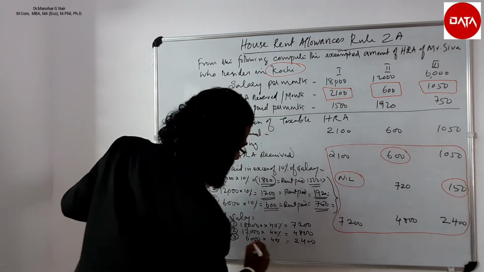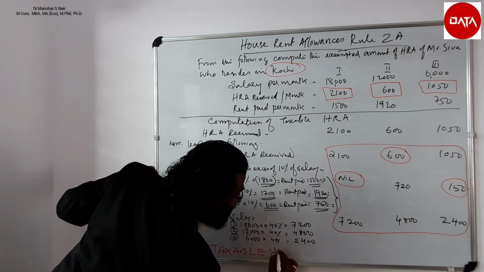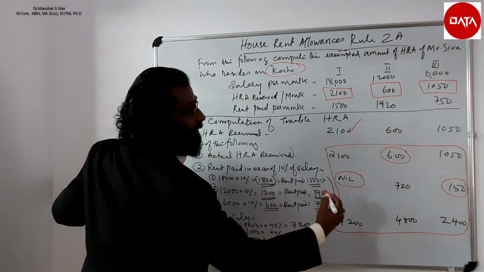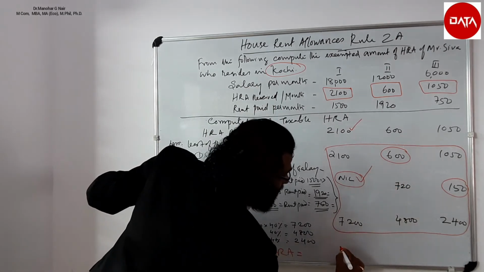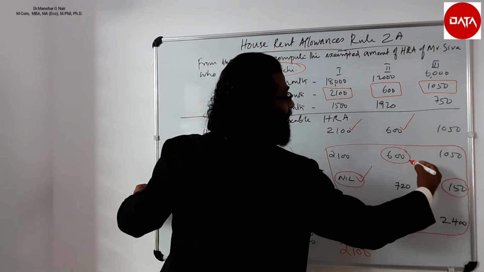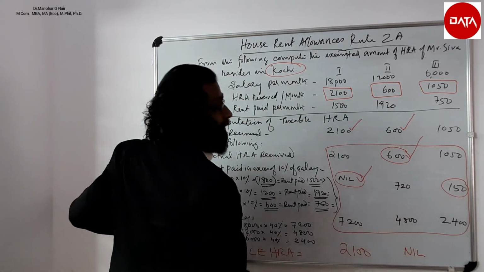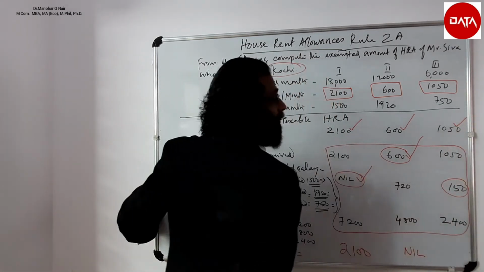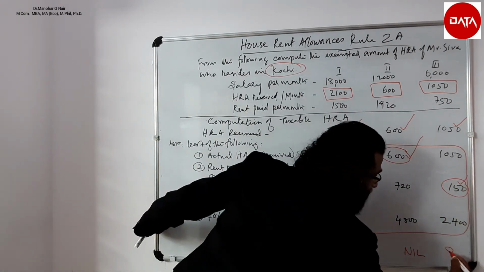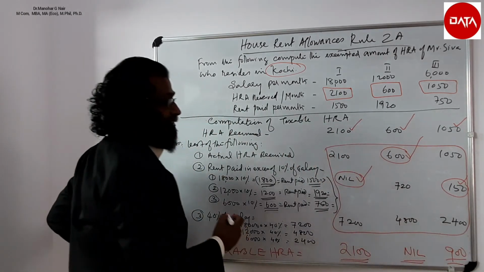So taxable HRA is equal to, in this case, HRA received is 2,100 and nil is exempted, so taxable is 2,100. Here HRA received is 600 and exemption is 600, so nil is taxable. Here HRA received is 1,050 and exemption is 150, so taxable is 900. So this is the answer.